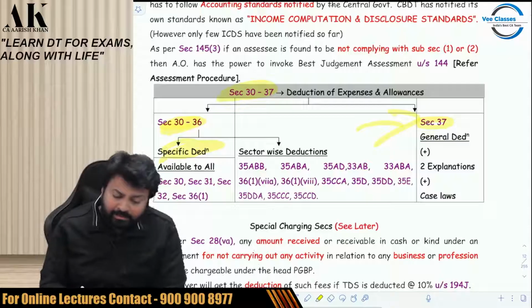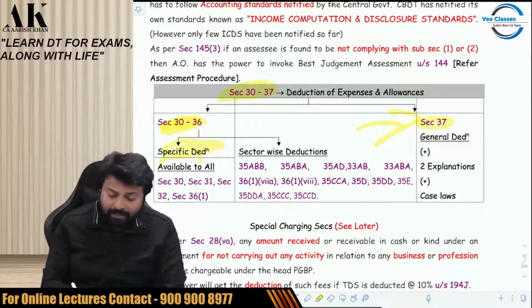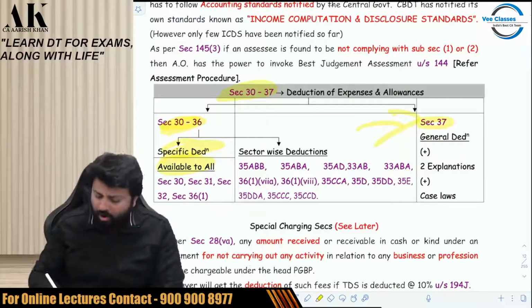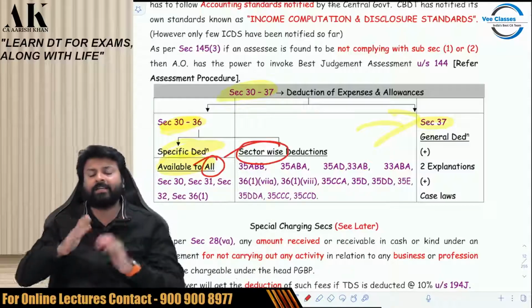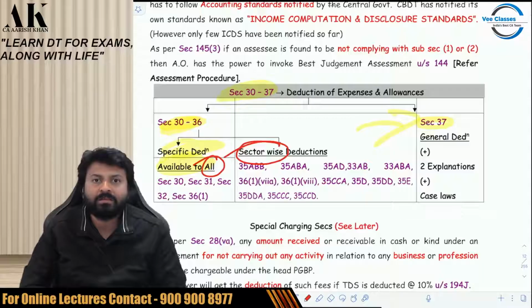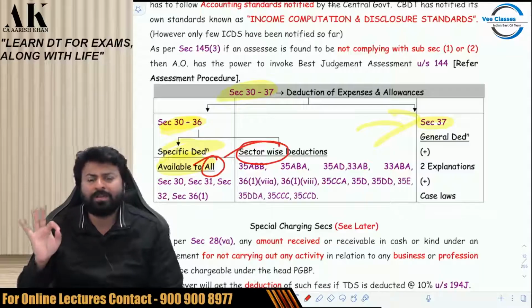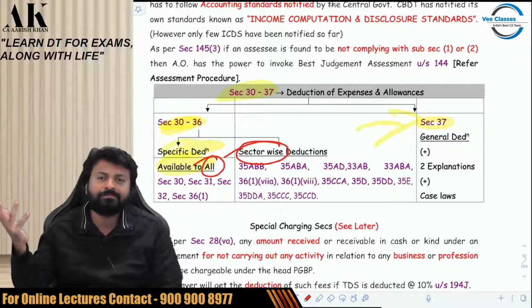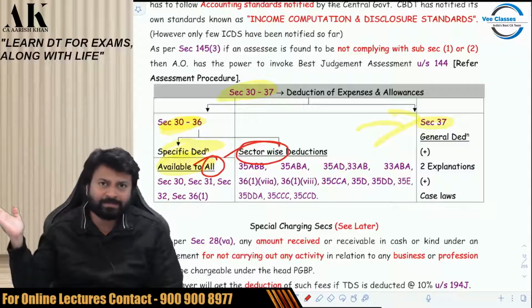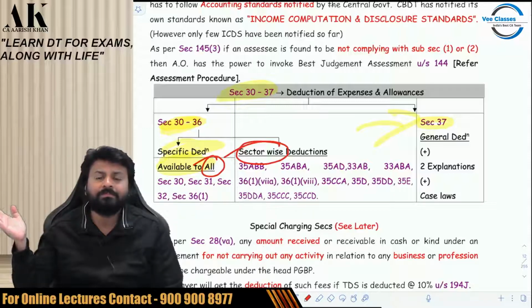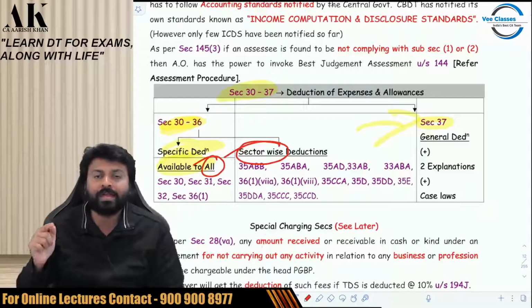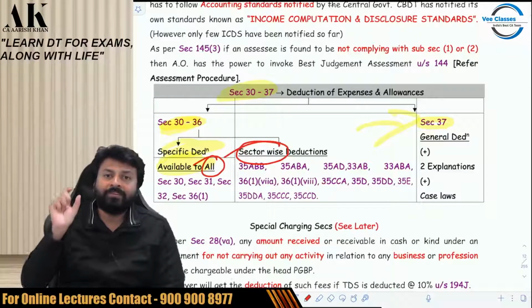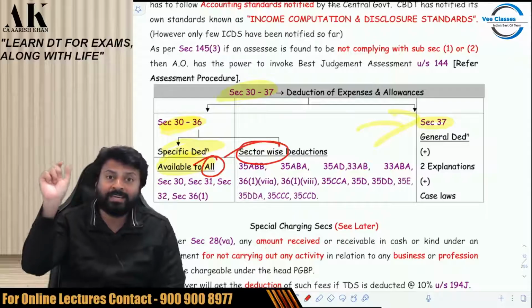In 30 to 36 also there are 2 segregations. Some deductions are available to all, meaning every kind of assessee, and some are available to certain sectors. Some benefits are available to all assessees, like depreciation, like rent expense. But you would have done certain sector-wise deductions in CA Inter also, like scientific research deduction only to assessees engaged in scientific research.